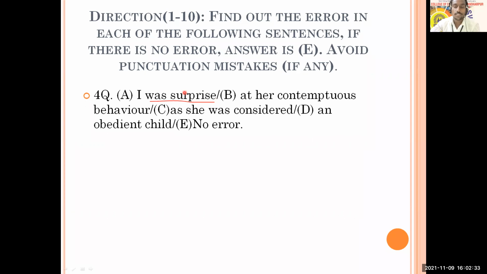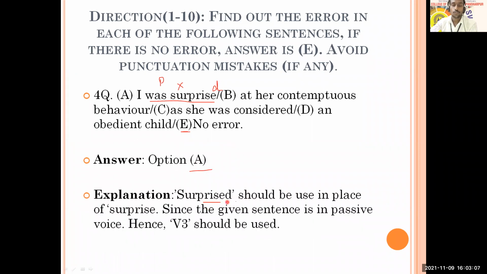Surprised. Yes, voice. Here it should be passive voice. If you use I surprised, that construction is wrong. Instead, it should be I was surprised. So what is expected here? That it should be in passive. Yes, Prithviraj, you're right: it should be I was surprised at her contemptuous behavior as she was considered an obedient child. So nobody will choose option E, no error, because there is an error. So option A has an error, and surprised should be there.